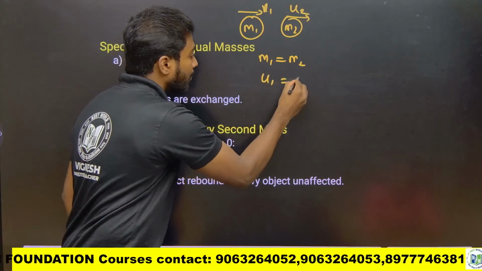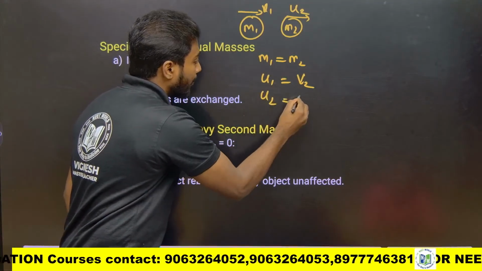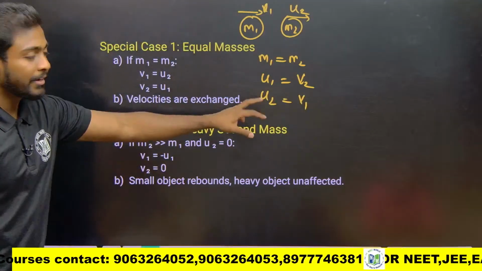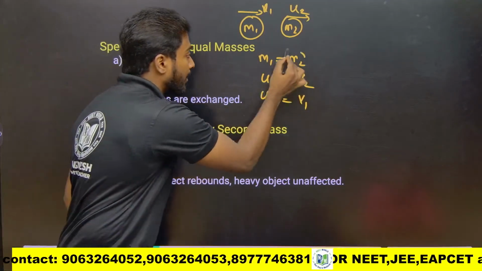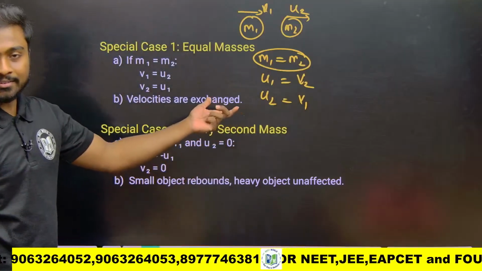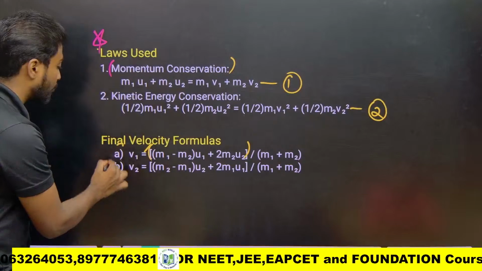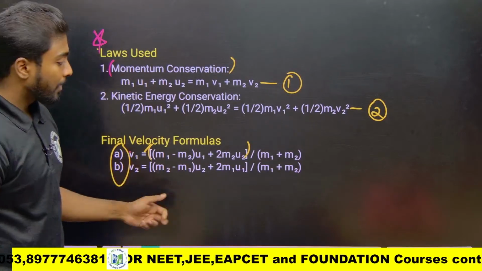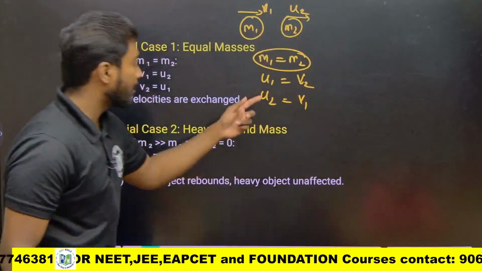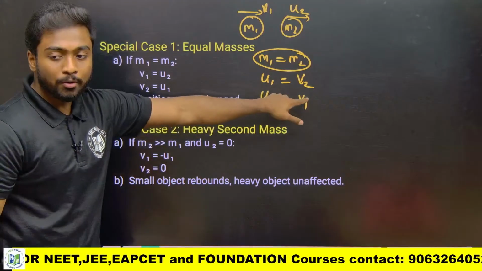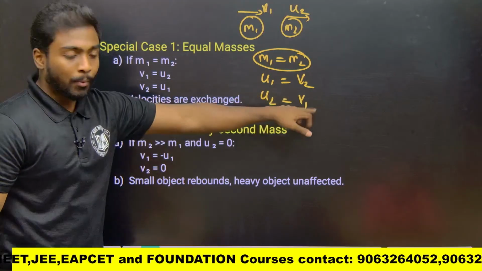U1 is nothing but V2, U2 is nothing but V1. Simply I can interchange the velocities if masses are equal only. If mass is not equal, I should use the previous formulas for V1 and V2. If mass is equal, I can say directly U1 equals V2, U2 equals V1.